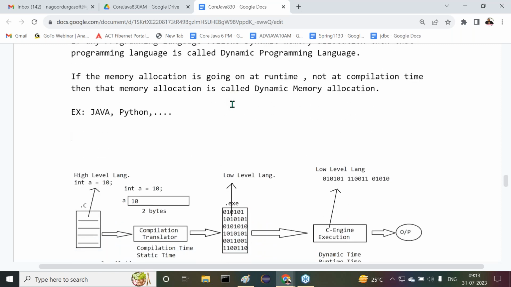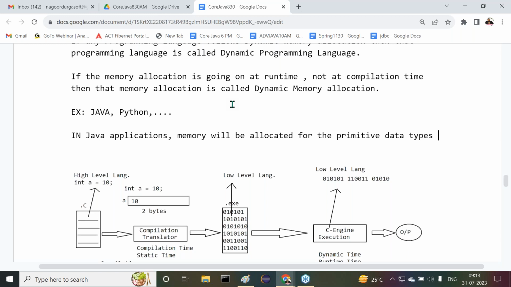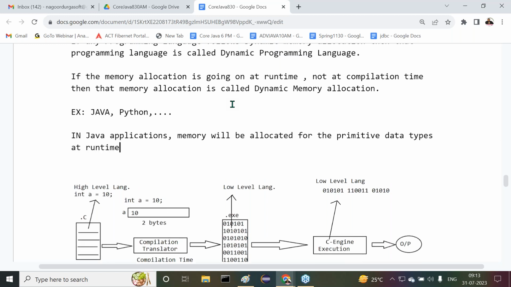Observe carefully, all of you know. In Java applications, memory will be allocated for the primitive data types at runtime, not at compilation time. Because of this reason, Java is a dynamic programming language, and it follows dynamic memory allocation.